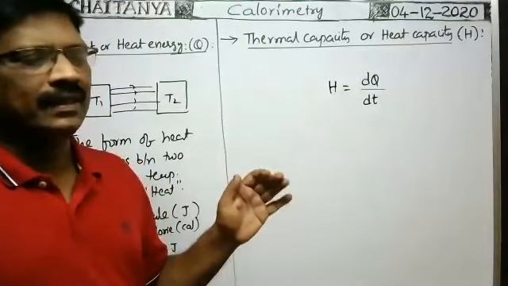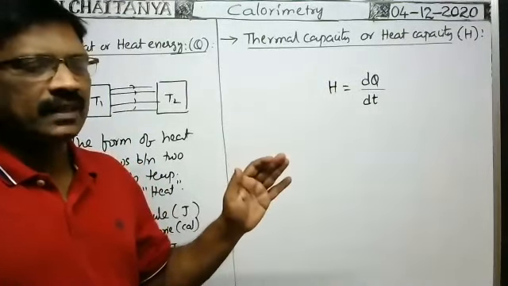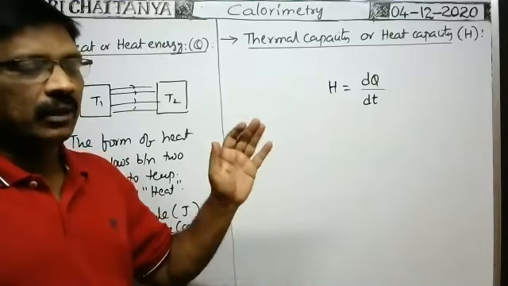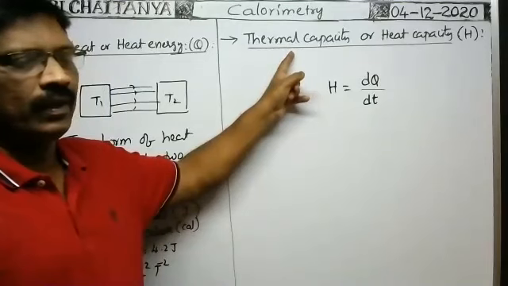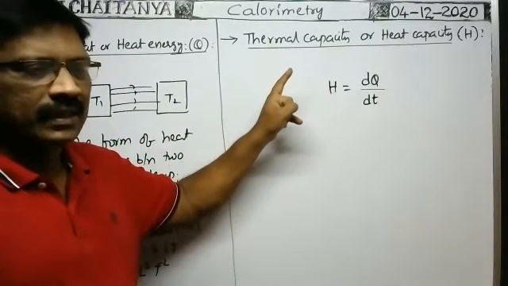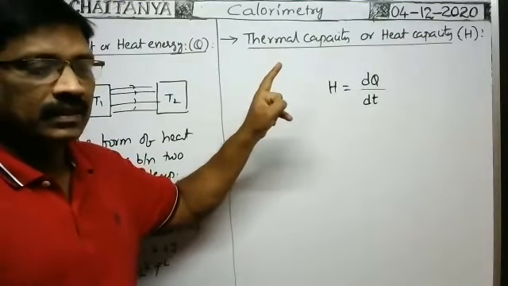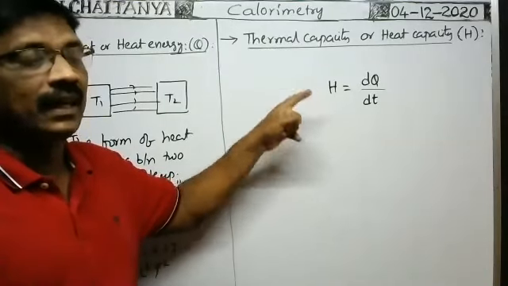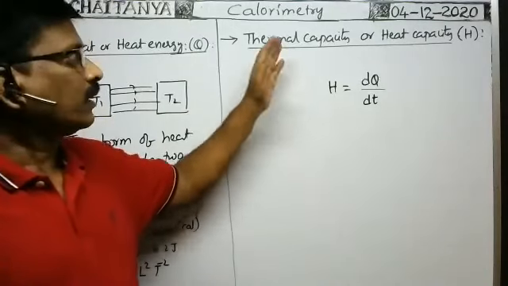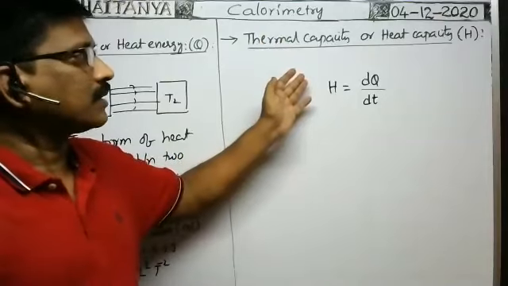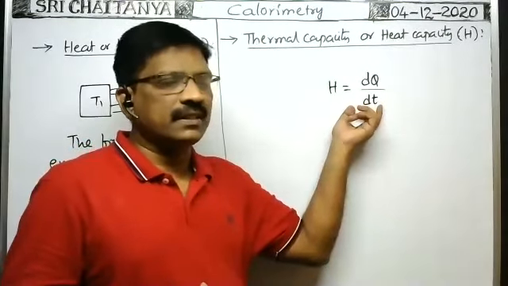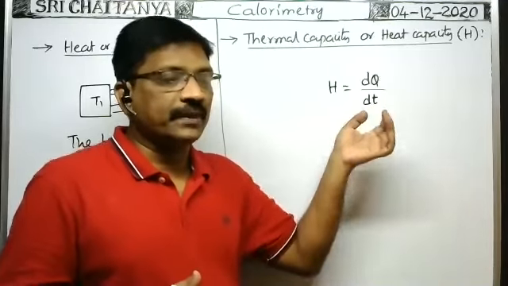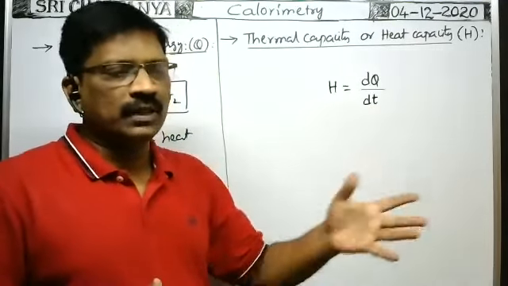Thermal capacity or heat capacity means the amount of heat energy required to raise the temperature of the given mass of substance by 1 degree. The amount of heat energy required to raise the temperature of a given mass of the substance by 1 degree centigrade or 1 degree Kelvin is called the thermal capacity or heat capacity. Because here the temperature difference we can express in centigrade scale or Kelvin scale. It makes no difference because the temperature difference in centigrade scale or Kelvin scale both are equal.